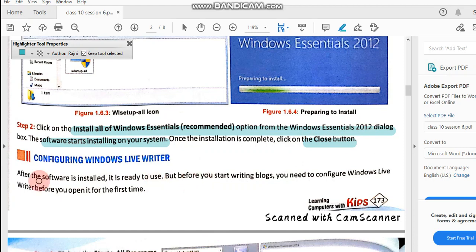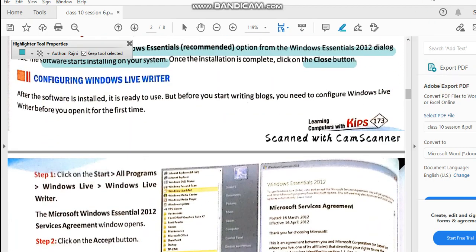So, configuring Windows Live Writer. Before learning about configuring Live Writer, let's recall what we have covered. We started with offline blogging, and then we read about some examples of offline blogs, with the sites or software which provide you free offline blog services.